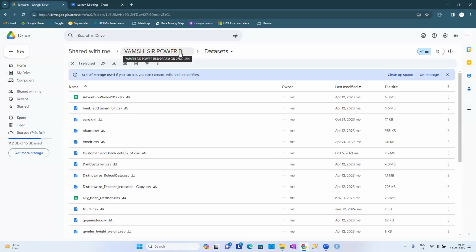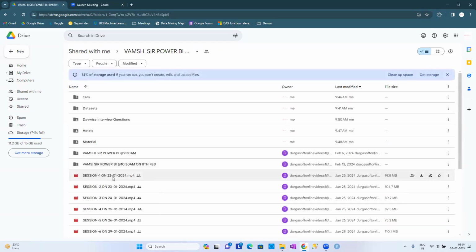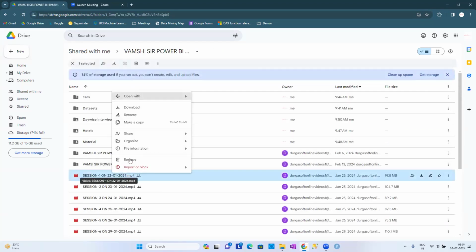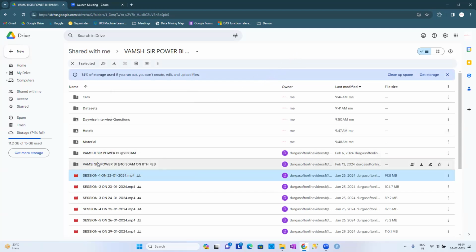You can download all these data sets, except the recordings. I have the option to download the recordings because I'm an editor here, so I have the permissions. You don't have the permission to download the recordings, guys. Except for the recordings, you can download the remaining things. First one is data sets.